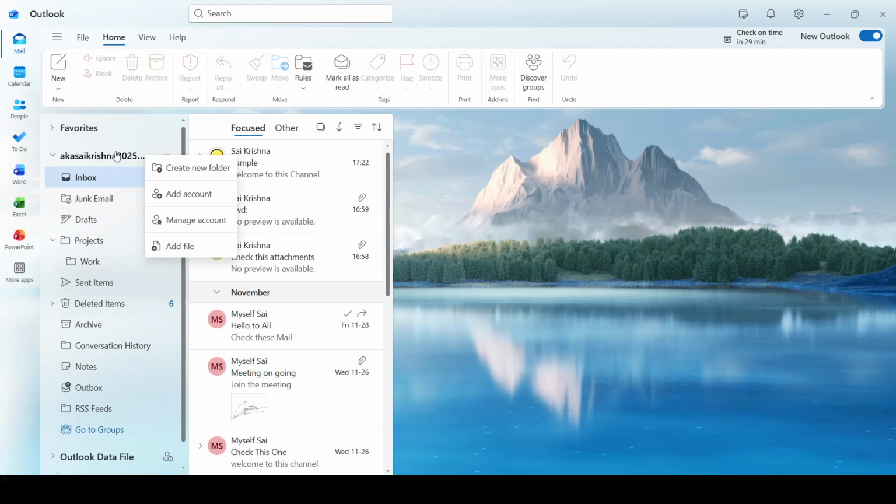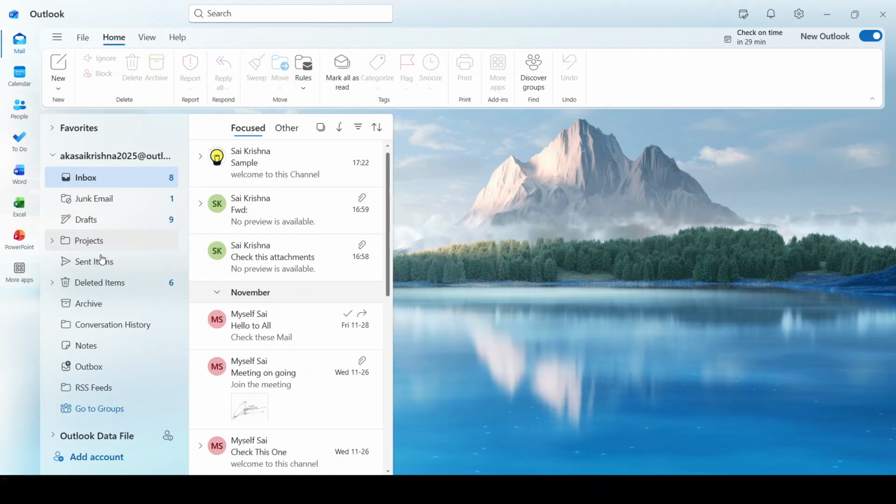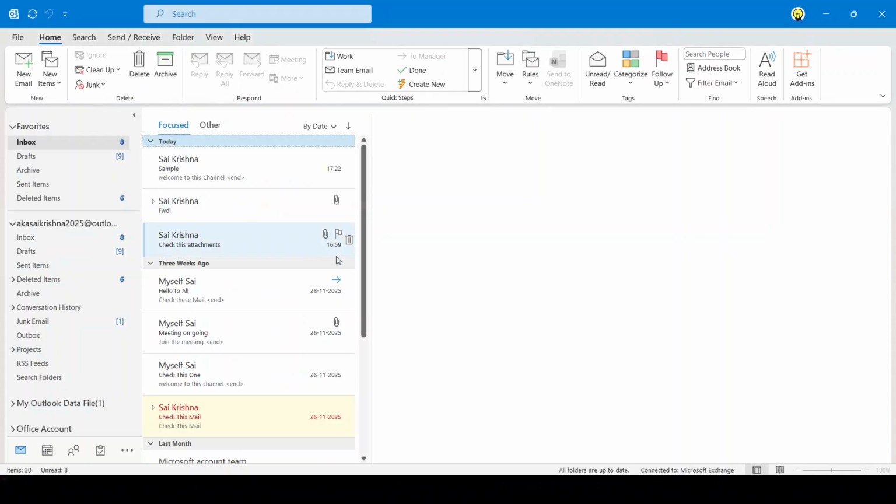In many setups, you'll see a shared section in your list. The mailbox will appear there once it finishes loading. As with the Classic app, syncing can take a moment, especially if the mailbox contains a lot of mail.